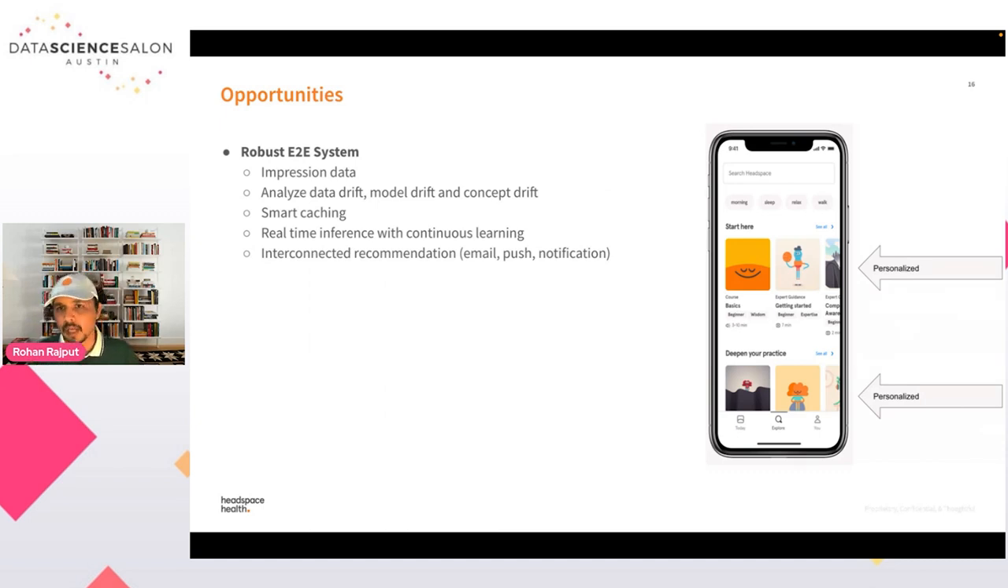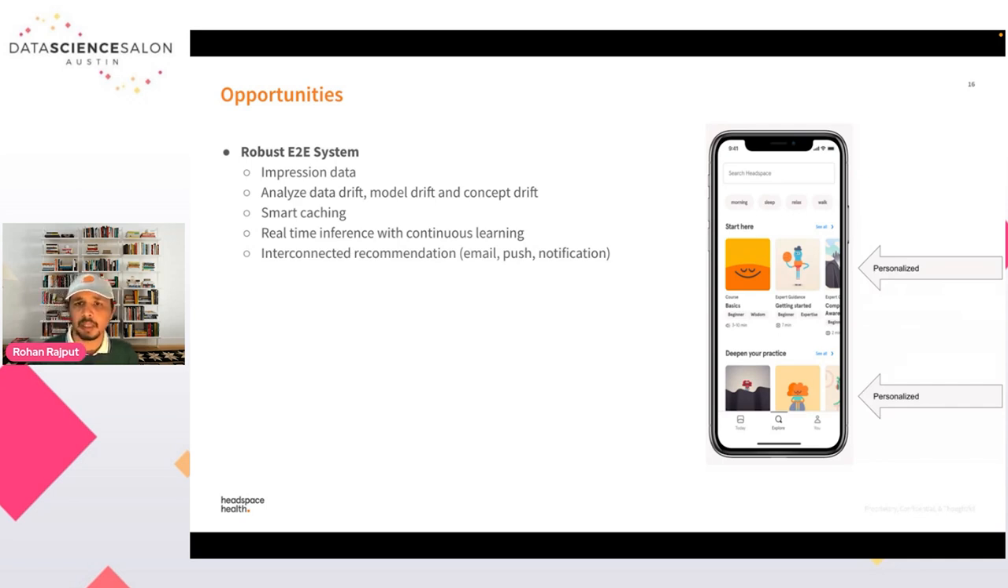The last thing is that we are not building just a very good model, but a robust end-to-end system. So we want to incorporate multiple types of data from multiple streams. For example, impression data: if the user is just scrolling on the content, can we use that data, rather than click-through rate and all those things, and utilize the impression itself? We wanted to analyze different types of drift: data drift, model drift, and concept drift. So we can attentively monitor our recommendation all the time, and if there is any kind of drift, we can intervene in that particular scenario.